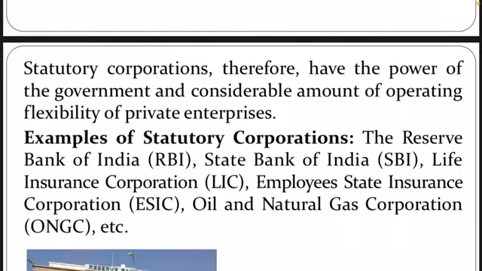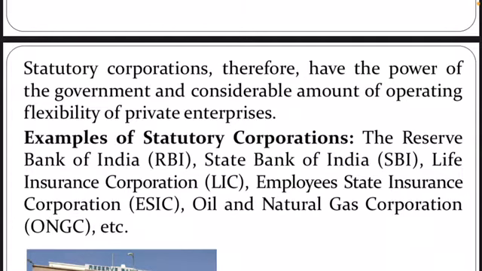Acting on their own means they have their own power, their own rules and regulations. So a very important point: statutory corporations have the power of the government and a considerable amount of the operating flexibility of a private enterprise. So there is a dual benefit. Practically they are government undertakings, but they have the power of government and the operational flexibility of private enterprise.